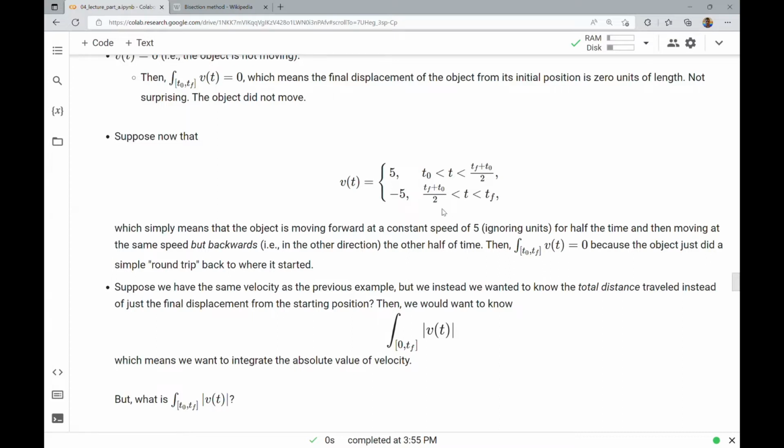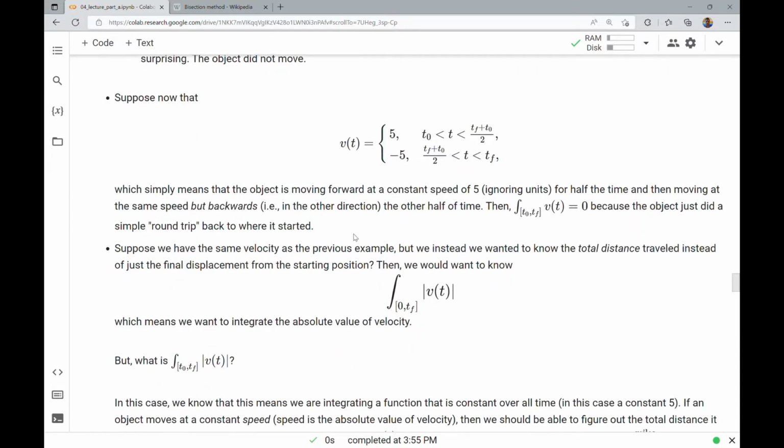I'm not even defining what it is at t naught or at tf, because as it turns out, defining a value of a function at a single point doesn't change the integral at all, so we just won't worry about that. But this simply means the object is moving forward at a constant speed of 5. We're completely ignoring units of speed here. So miles per hour, feet per second, kilometers per hour, doesn't matter. Just a speed of 5, forget all the units, for half the time.